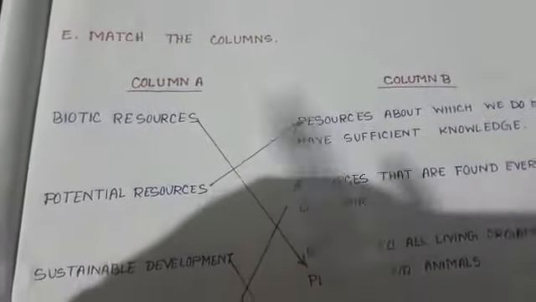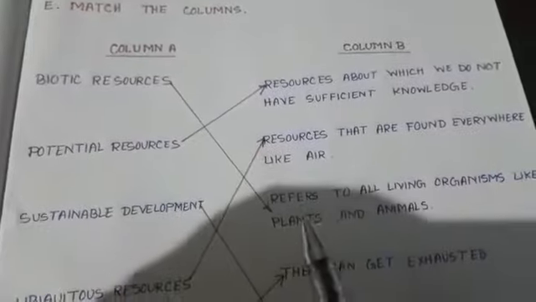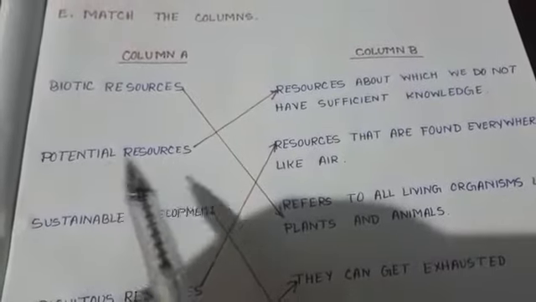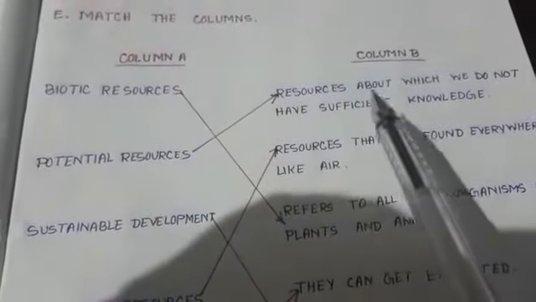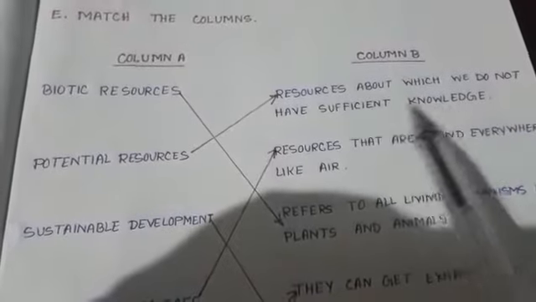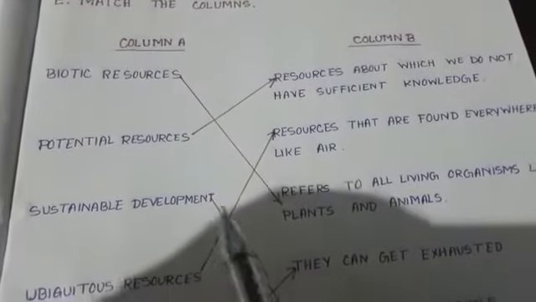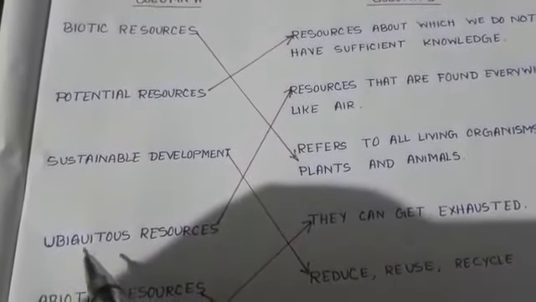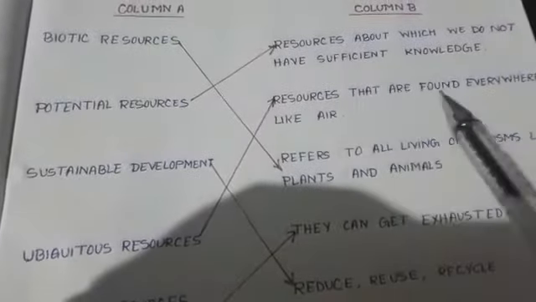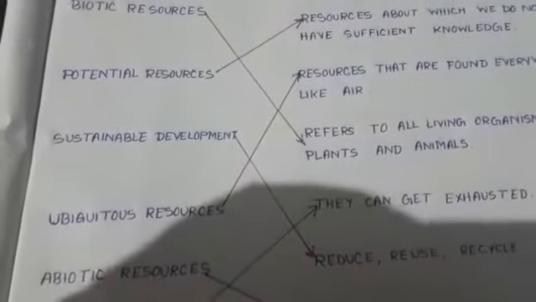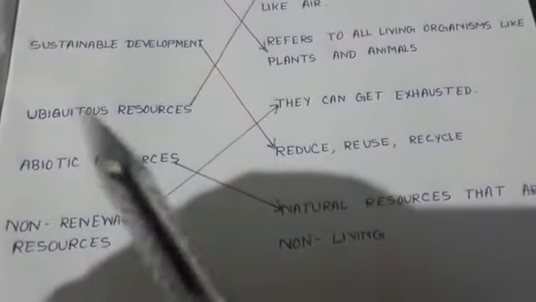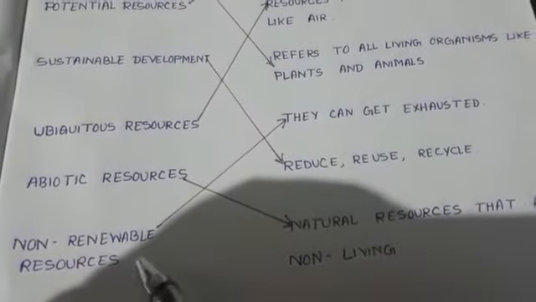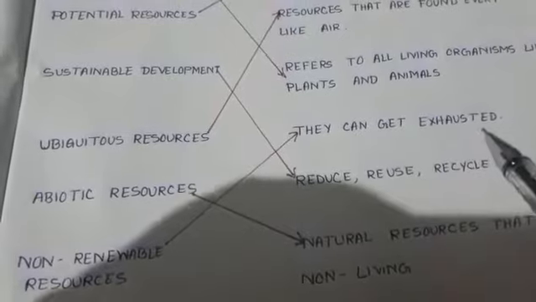Column A, column B. Biotic resources refers to all living organisms like plants and animals. Potential resources, about which we do not have sufficient knowledge. Sustainable development: reduce, reuse and recycle. Ubiquitous resources are found everywhere, like air. Abiotic resources, natural resources that are non-living. And non-renewable resources, they cannot get replenished. Okay.